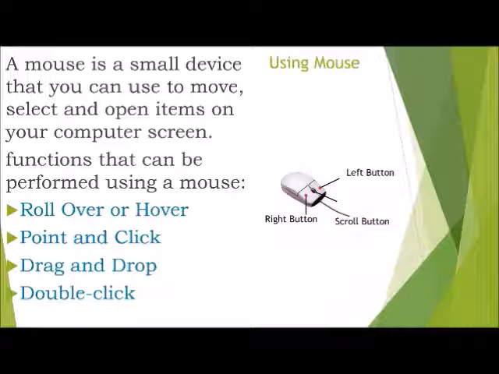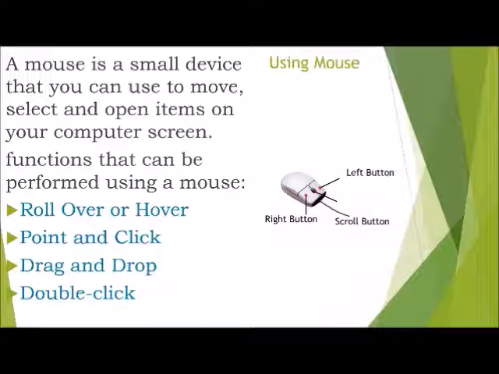Point and click, when we move the mouse on our desk, the pointer moves correspondingly on our screen, and when we click on a particular file, it gets selected.